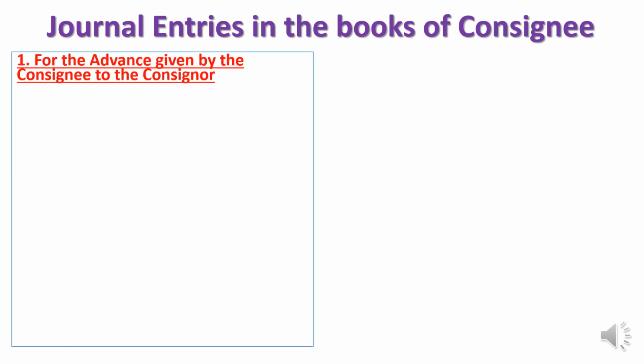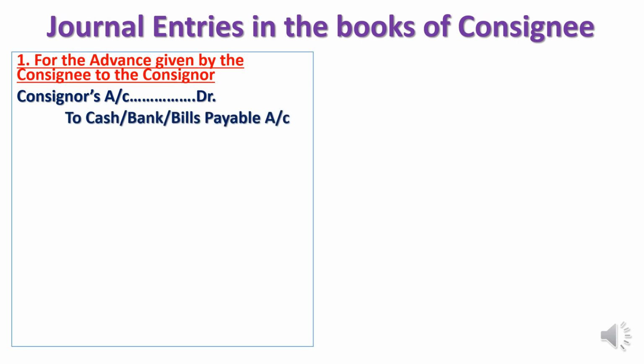Now we will understand journal entries in the books of consignee. First, for advance given by the consignee to consignor. Consignee gives the advance to consignor. Then what is the entry? Consignor's account debit to cash, bank or bills payable account. Here bear in mind, consignee will prepare only one account, that is consignor account.